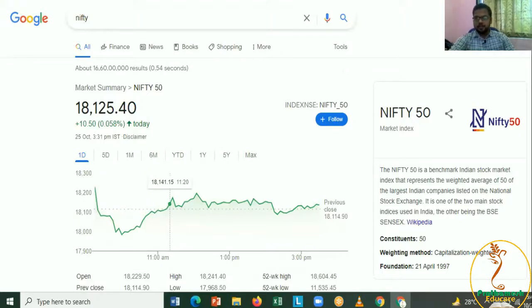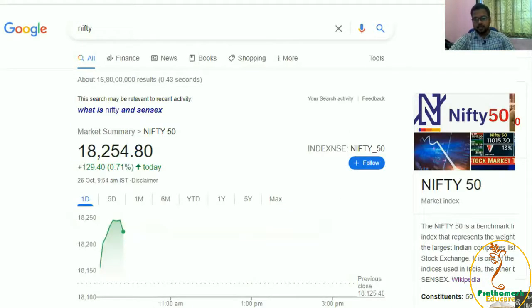The next day, 26th October, at 9:54 a.m., just 30 minutes after the market opened, it rose 129 points to 18,254.80. Where are these points calculated, and how do they rise or decline?